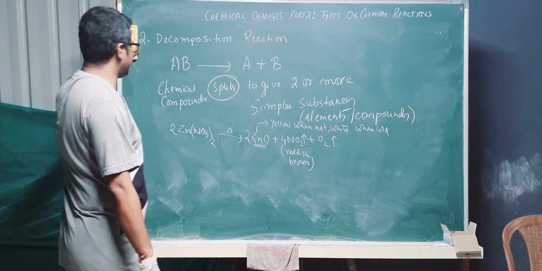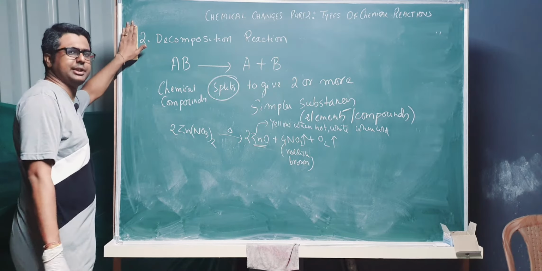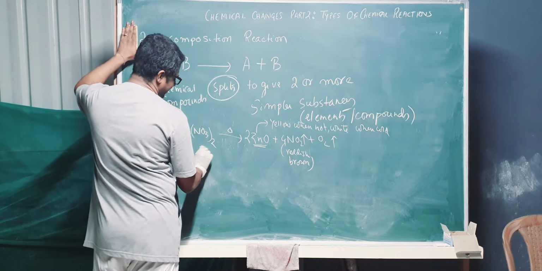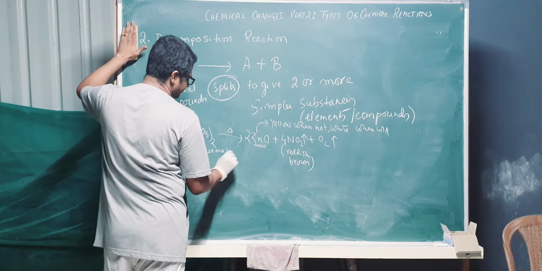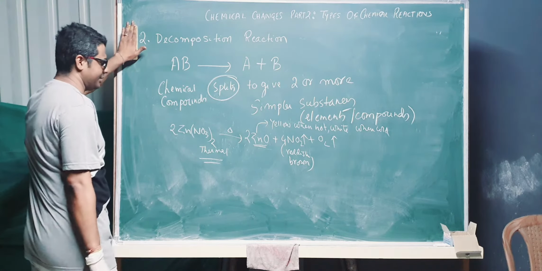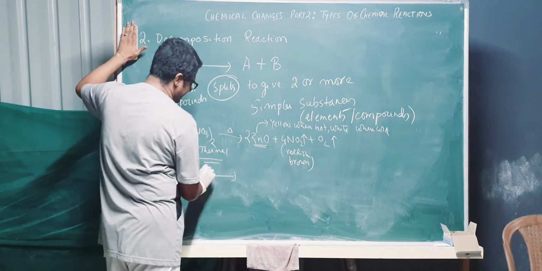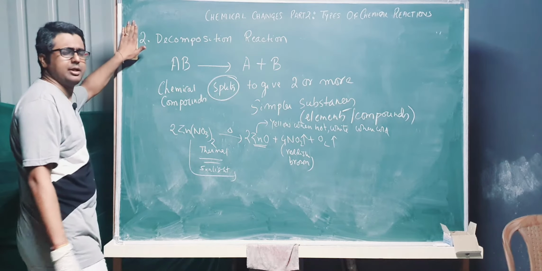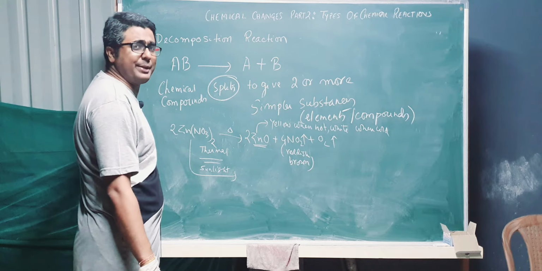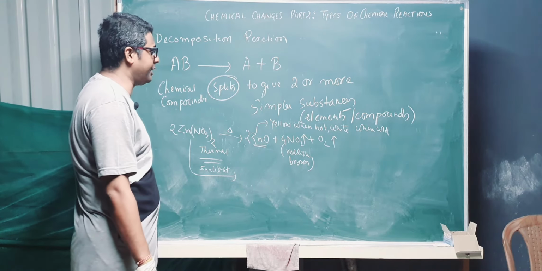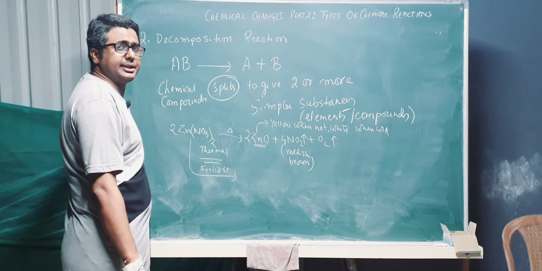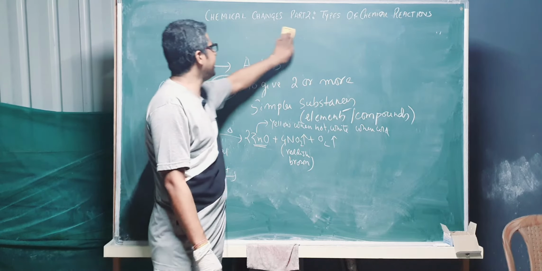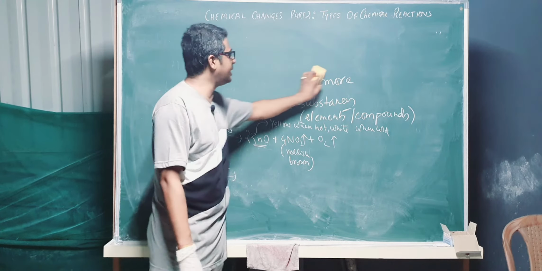Now you can ask me a question: sir, this is by heat, so what kind of decomposition? We will read in detail, but still I am telling you, if the decomposition is by heat, then it is called thermal decomposition. If the decomposition is by sunlight, decomposition happens with light too, then it is called photochemical decomposition. If the decomposition is by electricity, then it is called electrolysis. If the decomposition is reversible, then it is called dissociation.